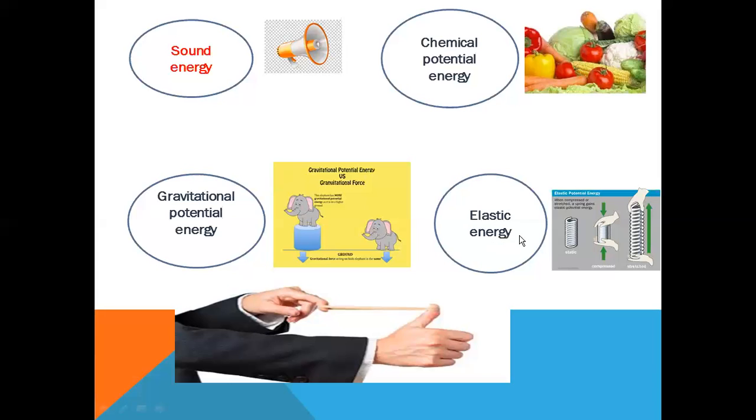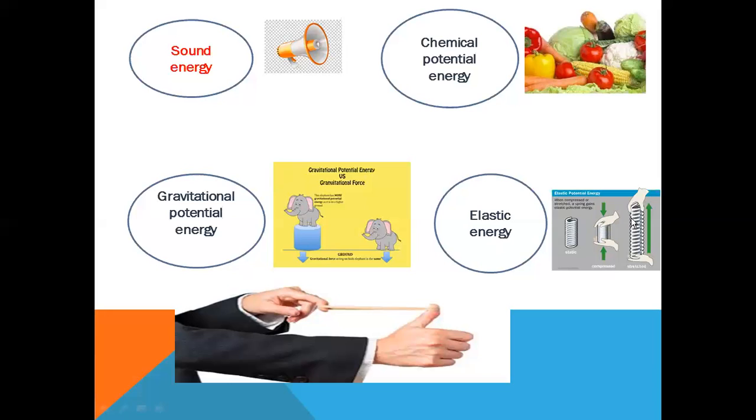Elastic energy, I give you examples such as springs and also rubber bands. This figure and also this figure are for elastic energy.